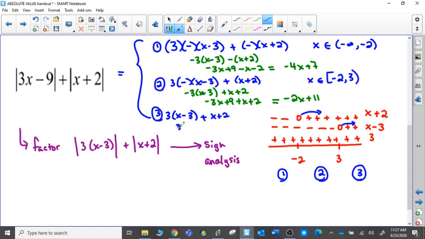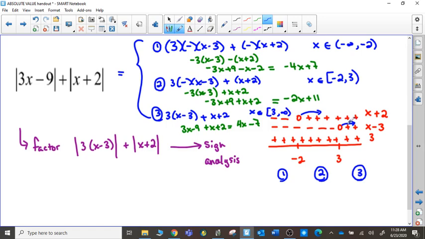And so I have 3x minus 9 plus x plus 2, which is going to give me 4x minus 7. And that is for that last section where we are talking about 3, including 3, and going forward.